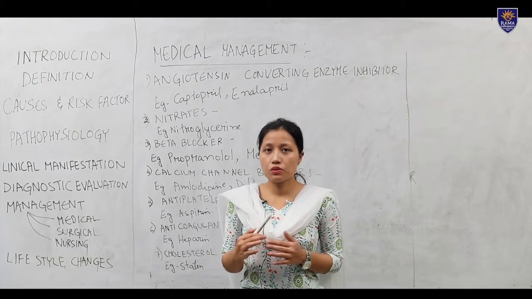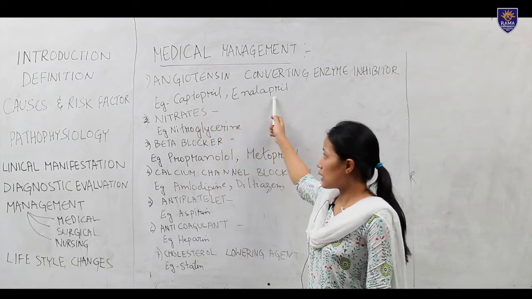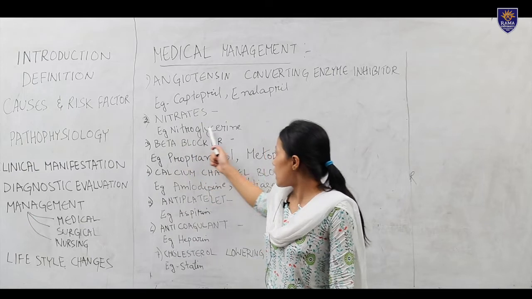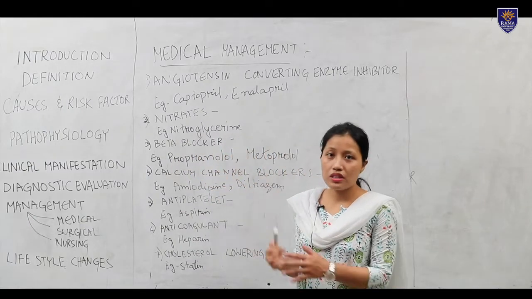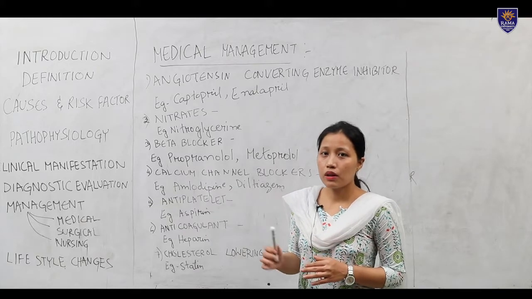So it will help to increase the blood flow. Examples are captopril and enalapril. The second drug is nitrates. One example is nitroglycerin. It helps to reduce the chest pain and also helps to increase the blood flow.